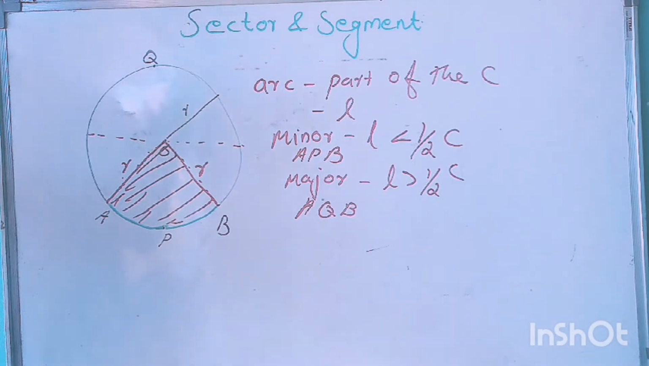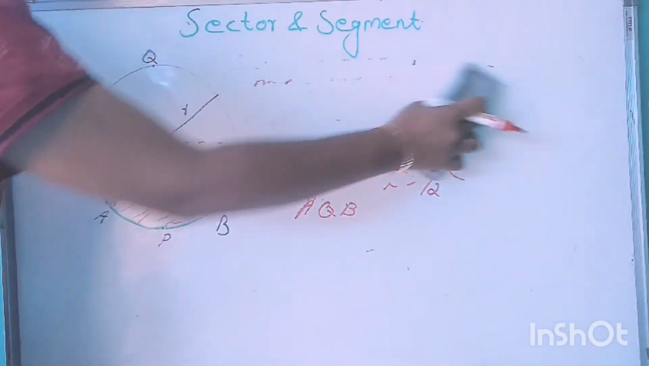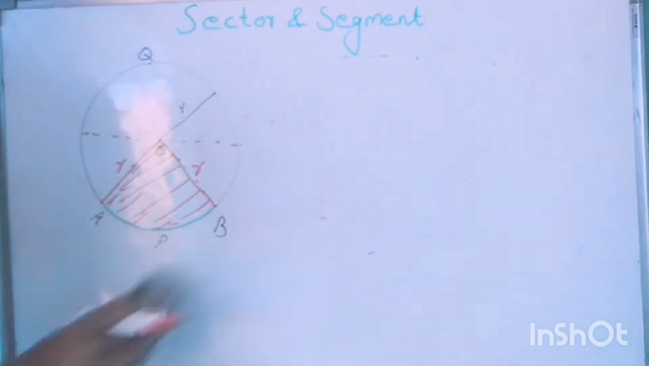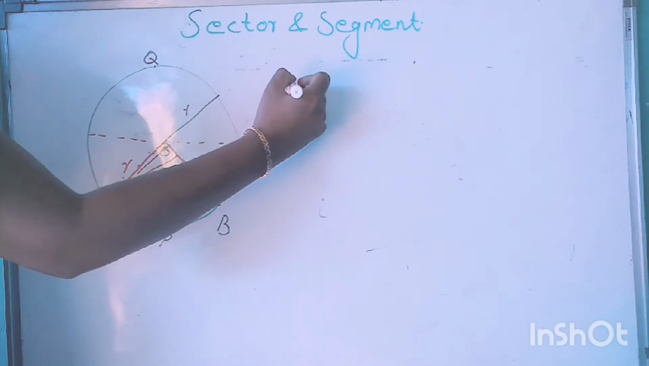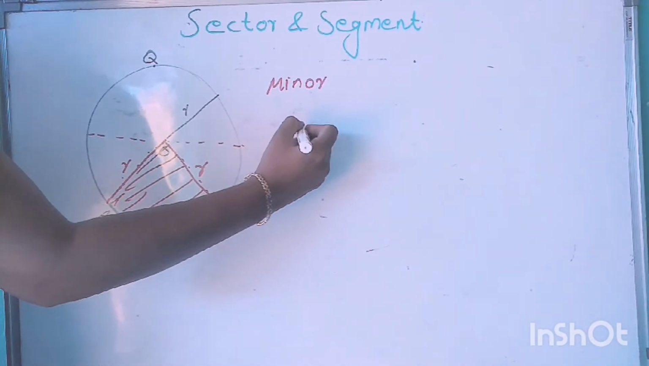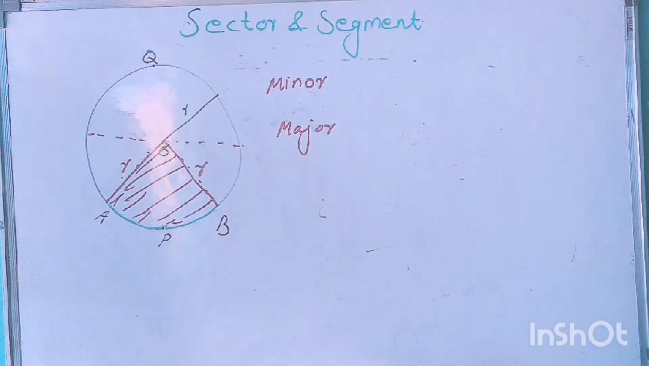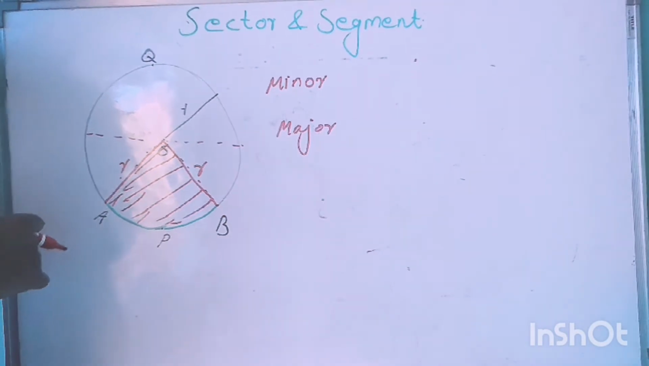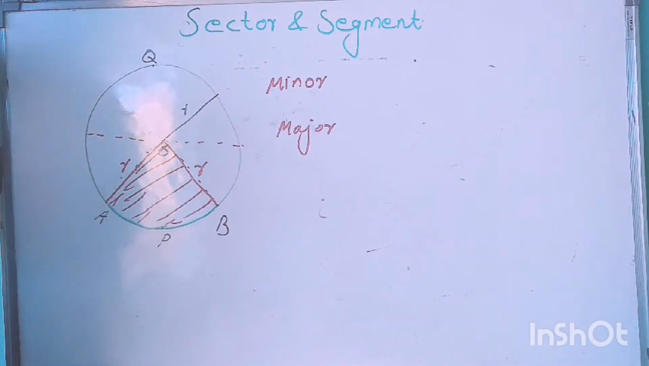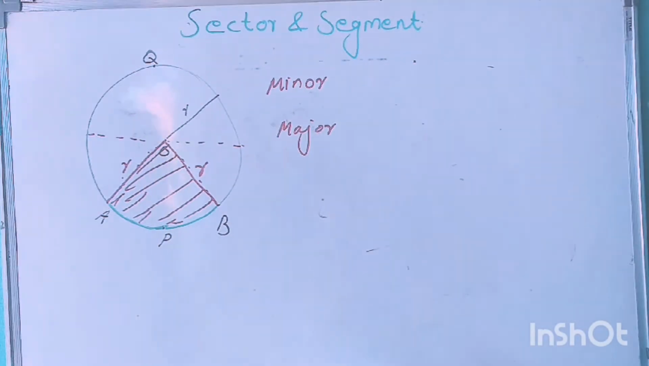And sector also we have two types: one is minor sector and the second one is major sector. Minor sector means a sector is called a minor sector if its bounding arc is a minor arc.